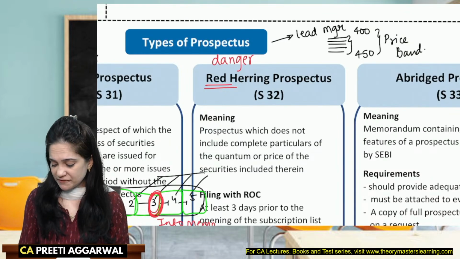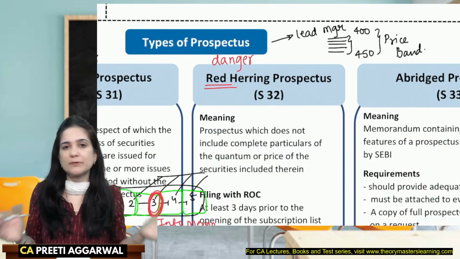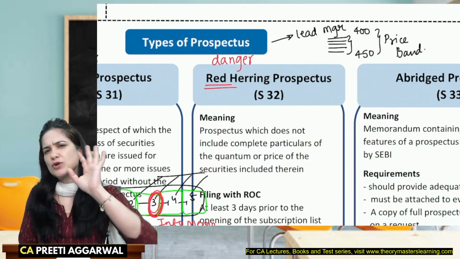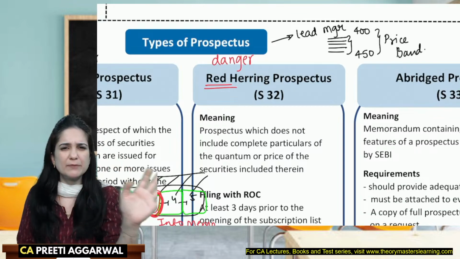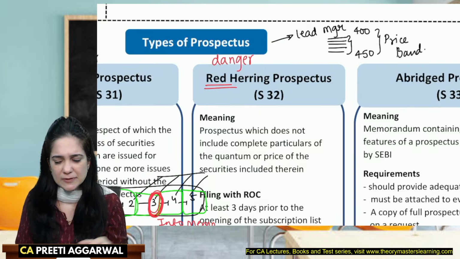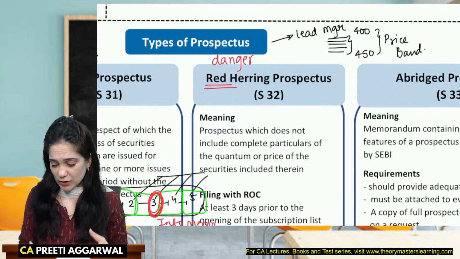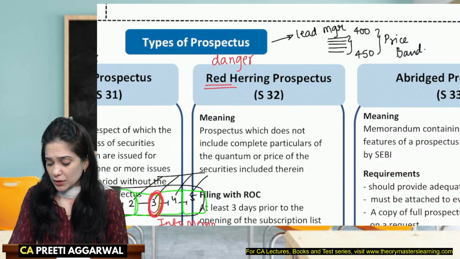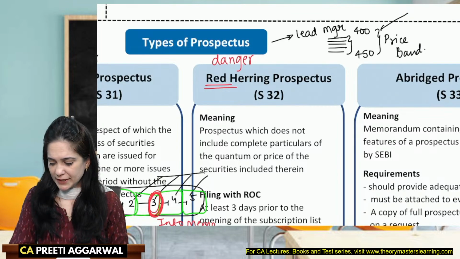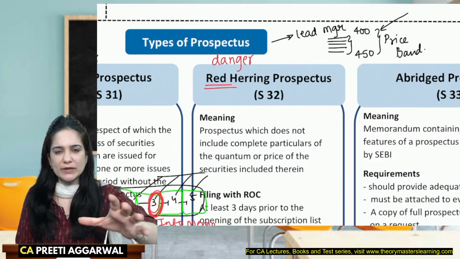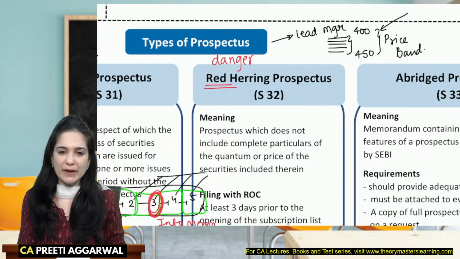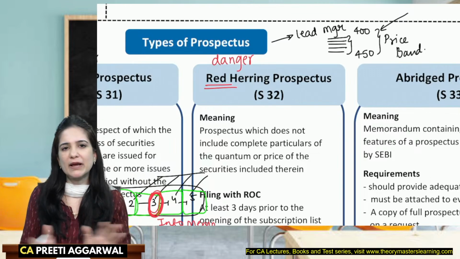So they have now offered, but they don't know the exact price. Because they don't know the exact price, they don't know the quantum, the number of shares that they can offer. That information is not written in the prospectus. So it's an incomplete prospectus, not mentioning certain details. So that is what we want to tell them. See, we only have the price range. Investors, you tell us at what price you are ready to buy. So you will have to quote anywhere between 400 to 450. The price at which I receive the maximum applications, that will become my issue price.